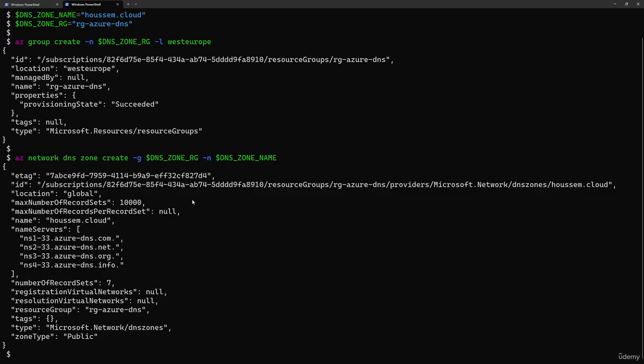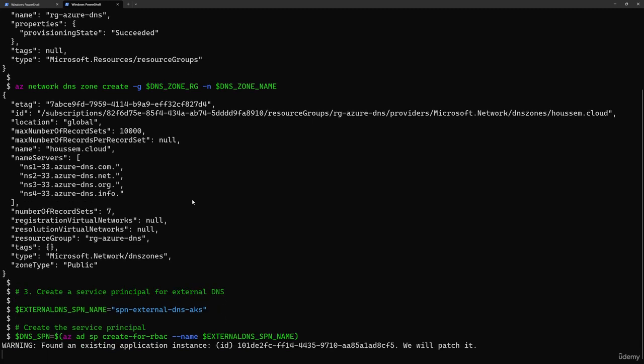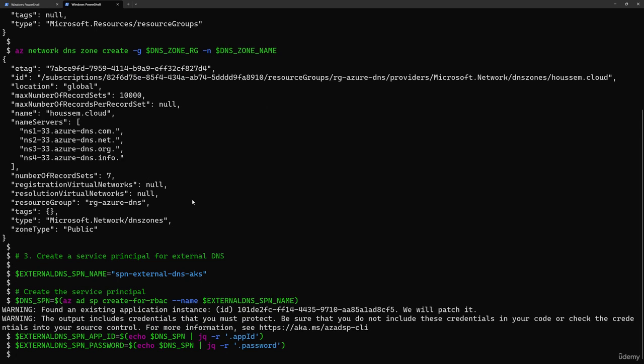Now I'll move next to configure the authentication for the external DNS. Before even installing external DNS, I will set up the authentication. We said it uses either a service principal or a managed identity. In this demo, I'll be using a service principal. So I'll create a new service principal using the command az ad sp create-for-rbac, give it a name, and then extract the application ID and the password.